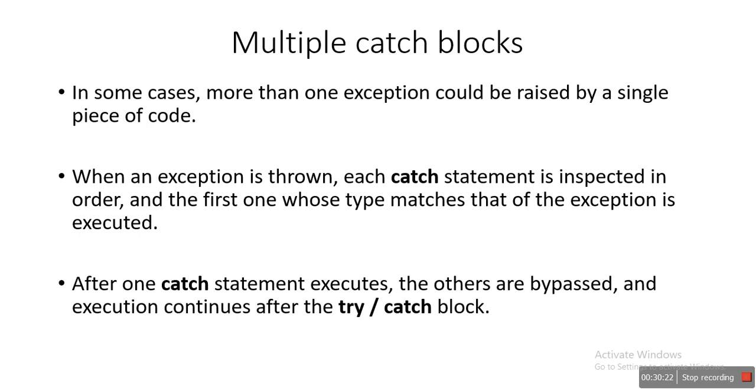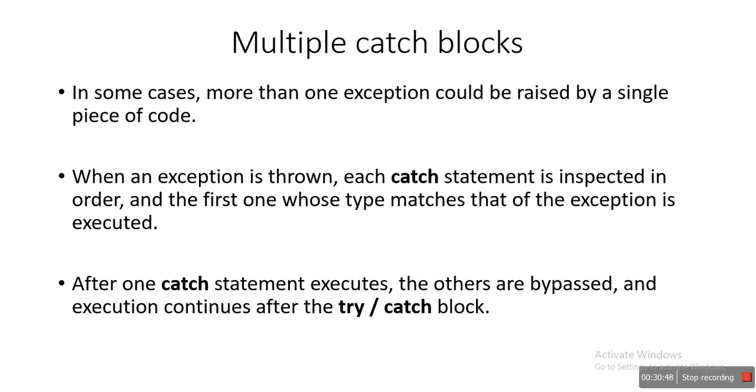Okay, now once the exception is generated, what the JVM will do is try to search for the matching catch block which is handling that particular exception. After one catch statement executes, the others are bypassed and the execution continues after the try and catch blocks.